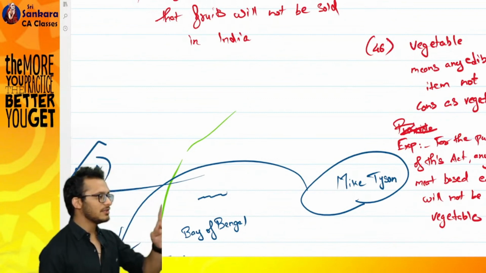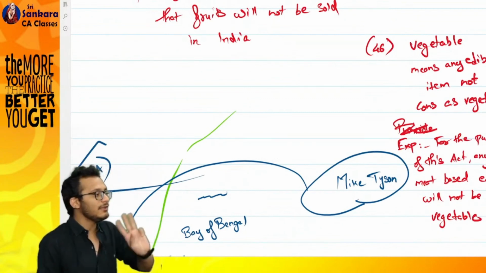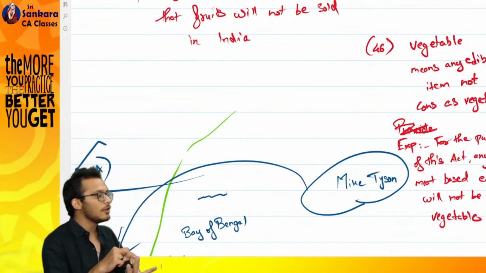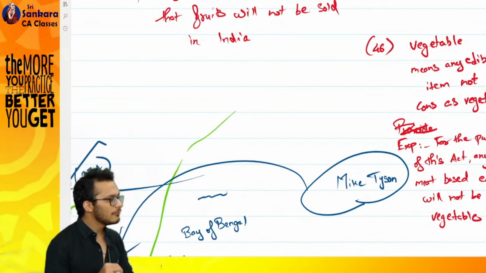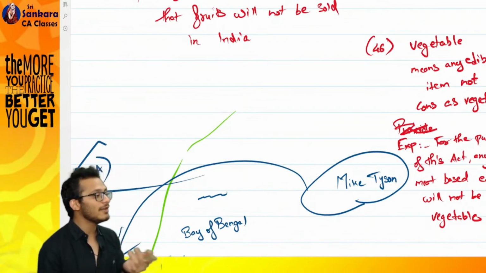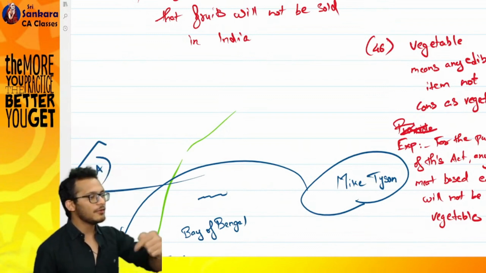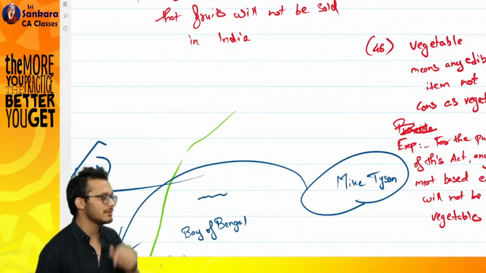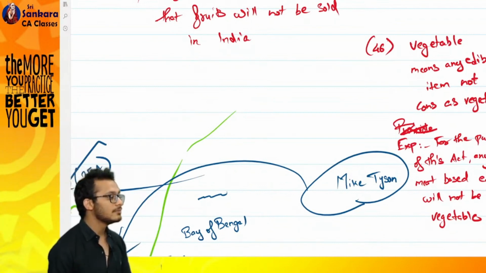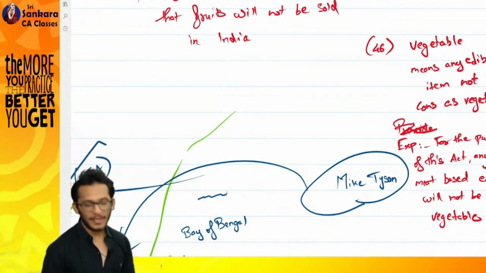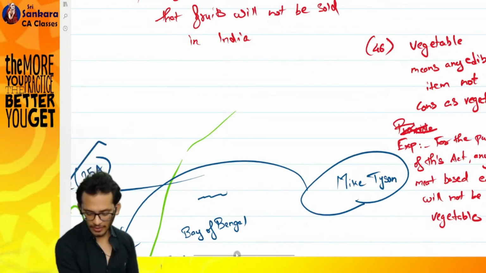Yes. Now we have completed section 1, section 2, section 3. In section 3, we have said, boss, inimala fruit cannot be sold in India. As a normal Indian human being, you will come and say, is what you are saying correct? We are not very interested in what the law says. We are more interested in what will happen if I don't follow it. So if you have given section number 3 saying it is to be banned, I have to define another section to say what happens if I violate it. Which means I need to introduce something called penalty.